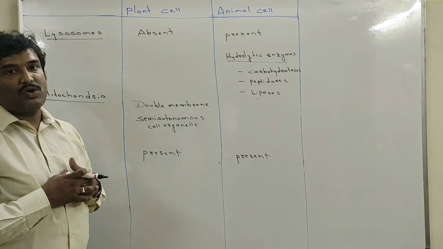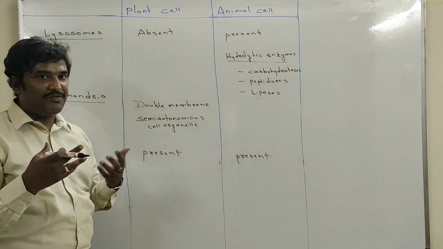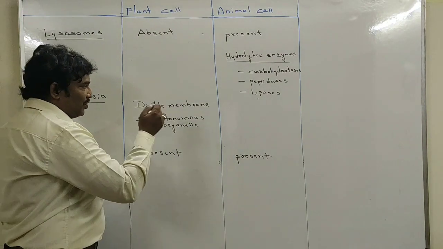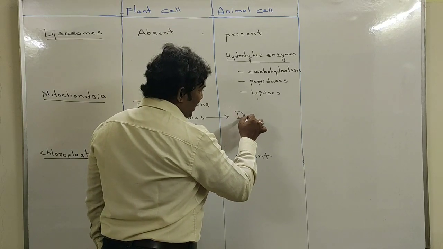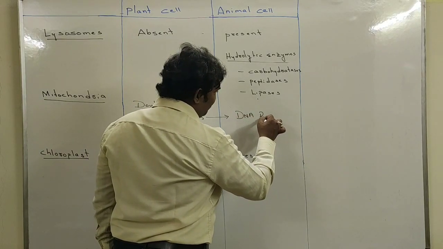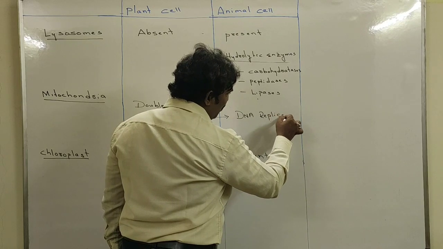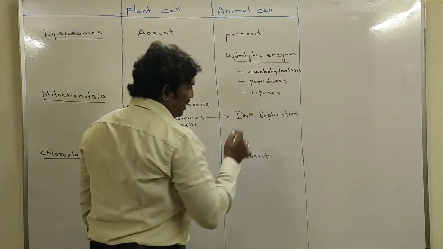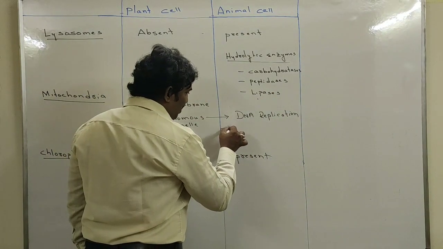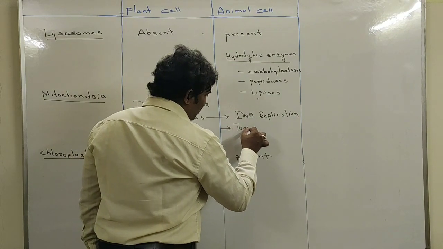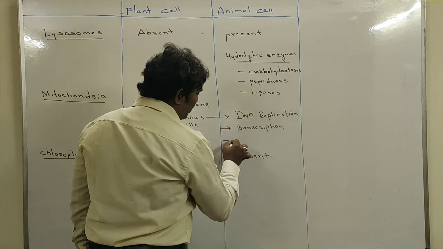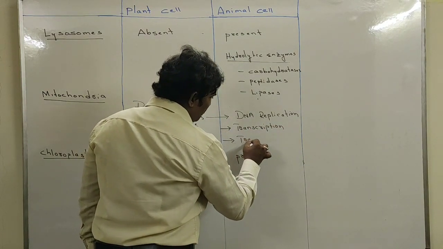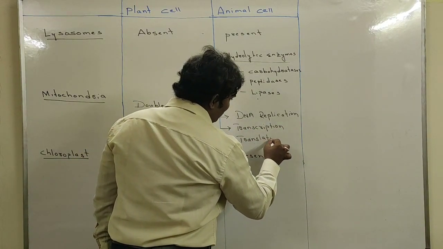Why is it called semi-autonomous? Autonomous means self. It can undergo its own DNA replication, because this mitochondria has its own DNA. It can undergo its own transcription and its own translation.